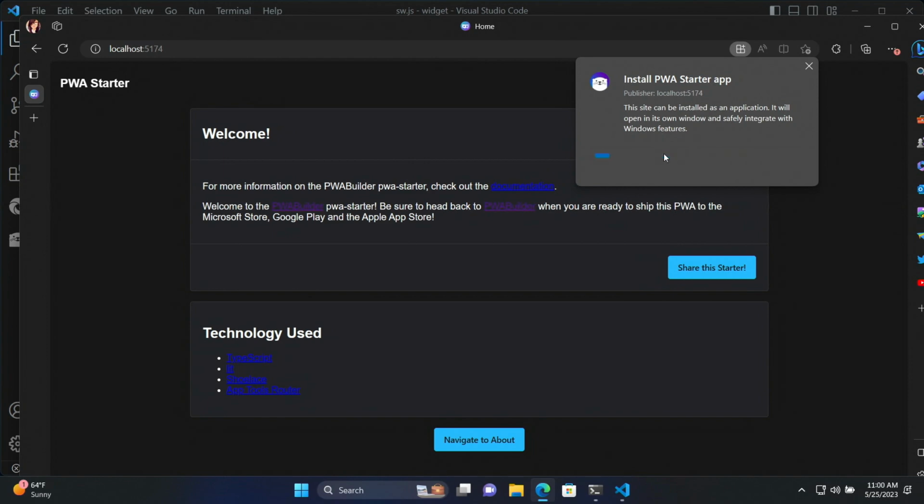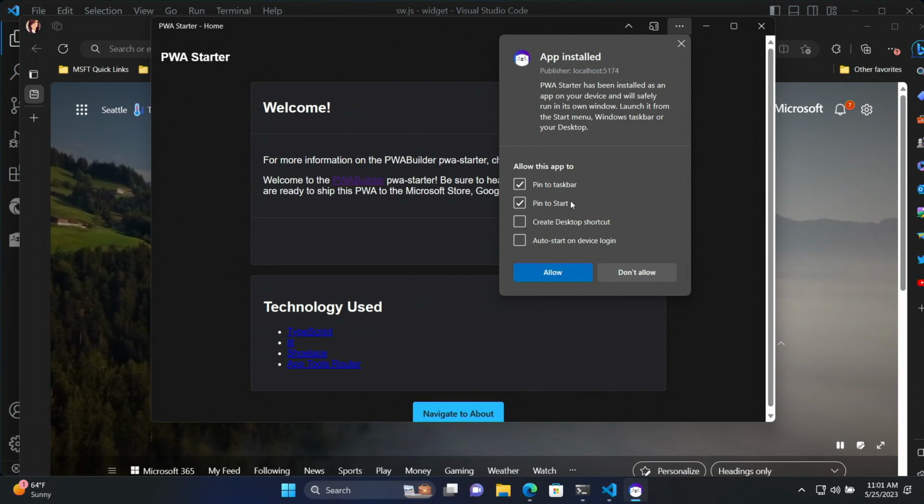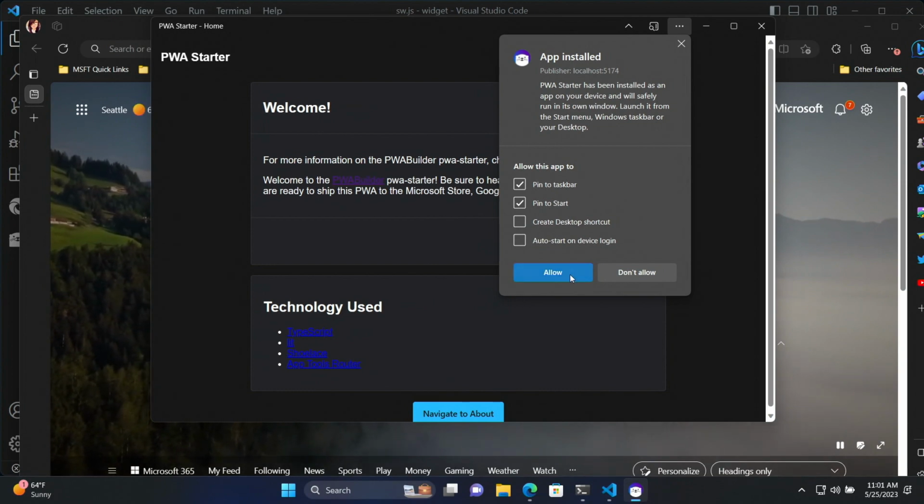And it's going to prompt me to install this app on my machine. And then it's going to ask me all the necessary questions, like, do you want these native capabilities turned on right away? Pin to taskbar, pin to start. These are not things that you could do with web apps before. I'm going to go ahead and allow it.